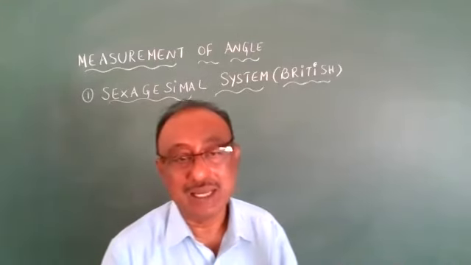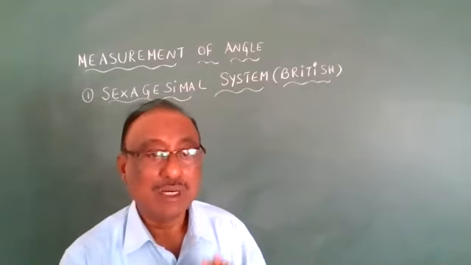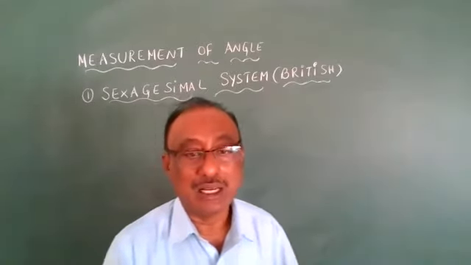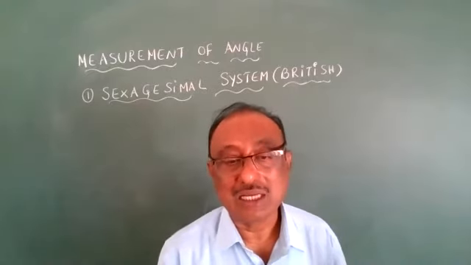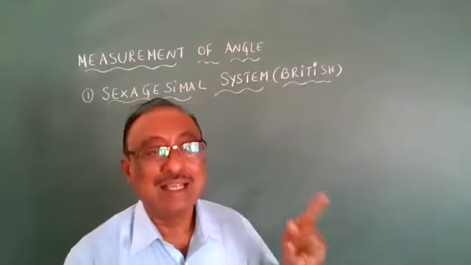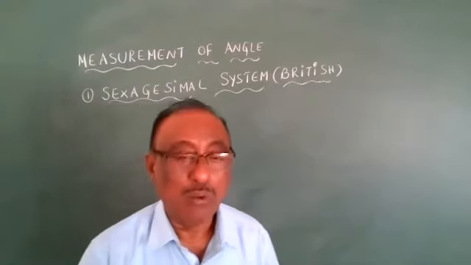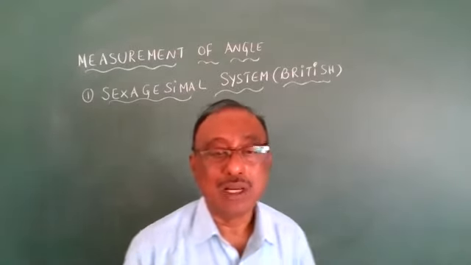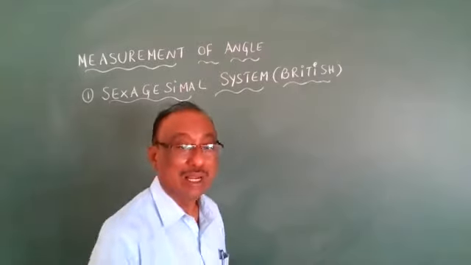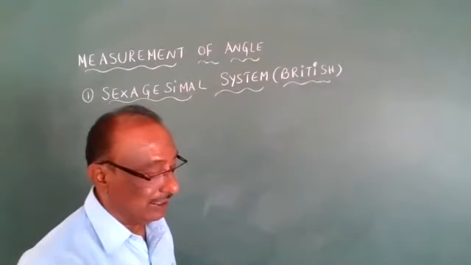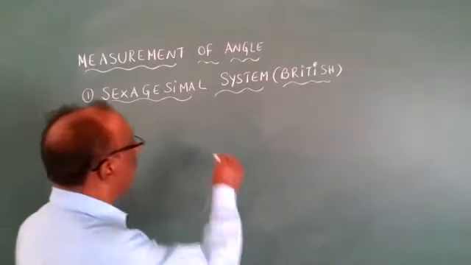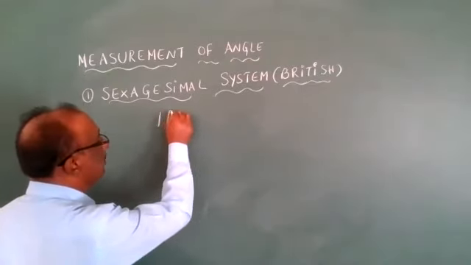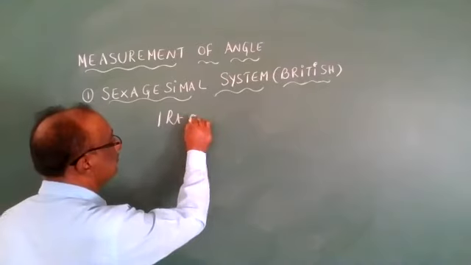That is called the British system. At that time, we accepted it, everyone accepted it. That's why we are following the sexagesimal system. First Aryabhatta says that one right angle, 90 degrees, is equal to 90 degrees.